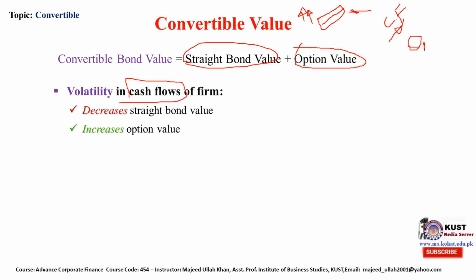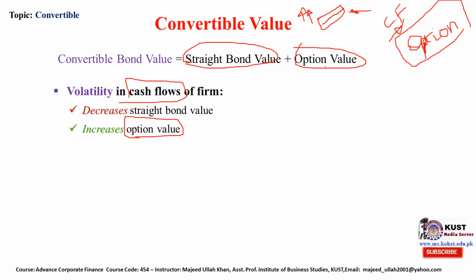If we talk about the Black-Scholes model, in option pricing the standard deviation is used as one of the factors. This standard deviation is basically a risk. If there is a high risk, the option will have a high value. So an increase in cash flow volatility also increases the value of the convertible option.